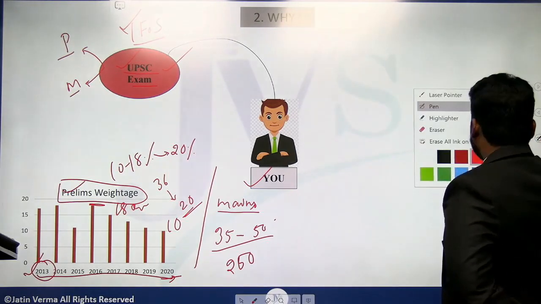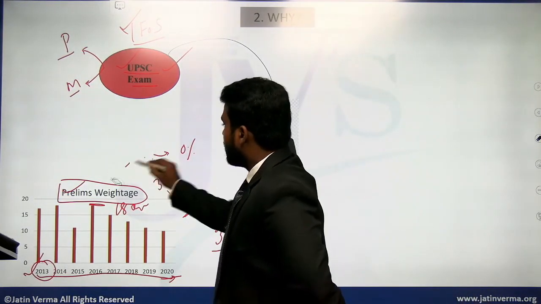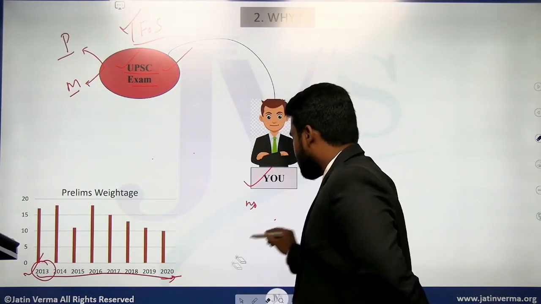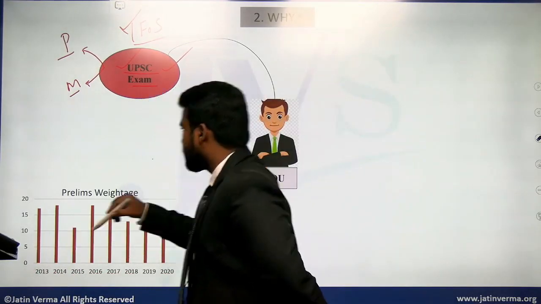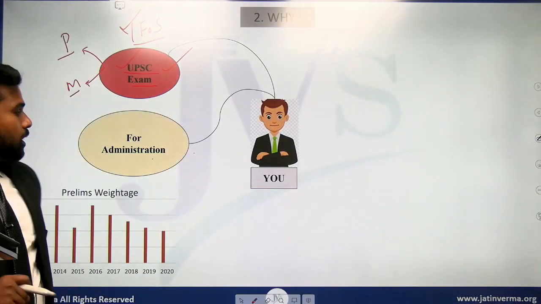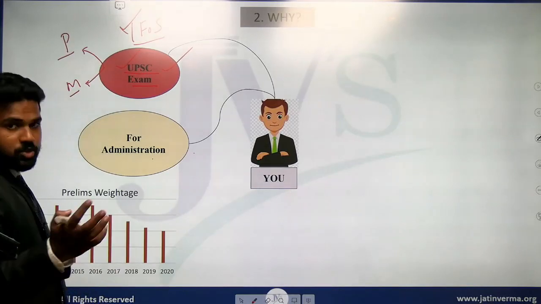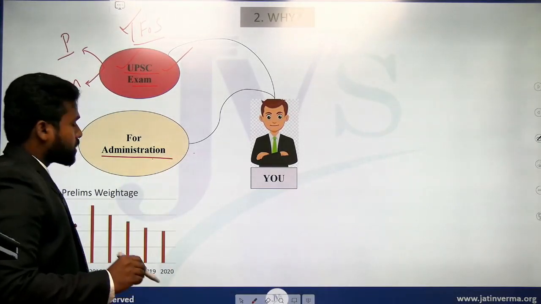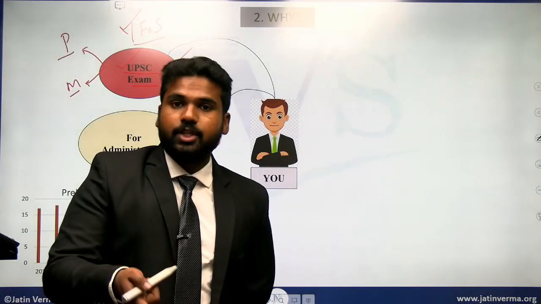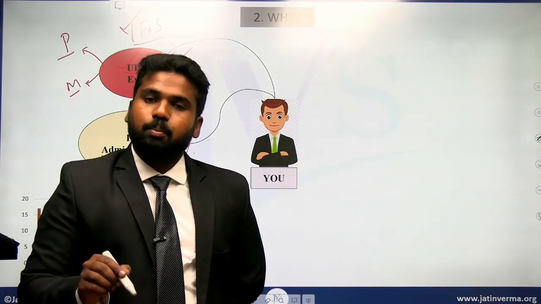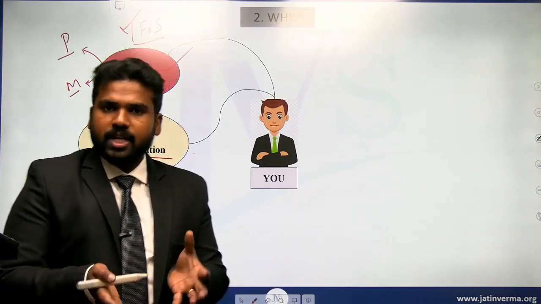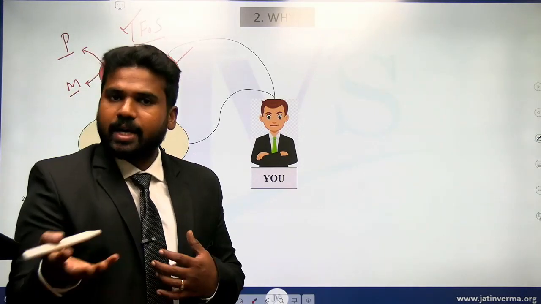Then what is the second reason? Like I said, beyond this examination, is there any relevance of this subject for the aspirants? Let us look at that. Once you clear and become a civil servant and administrator, there is an obligation on you to conserve nature, conserve biodiversity, and mitigate pollution and environmental degradation. For that, you will be a stakeholder. Not only a stakeholder, you will be a shareholder. You will be directly participating in that.